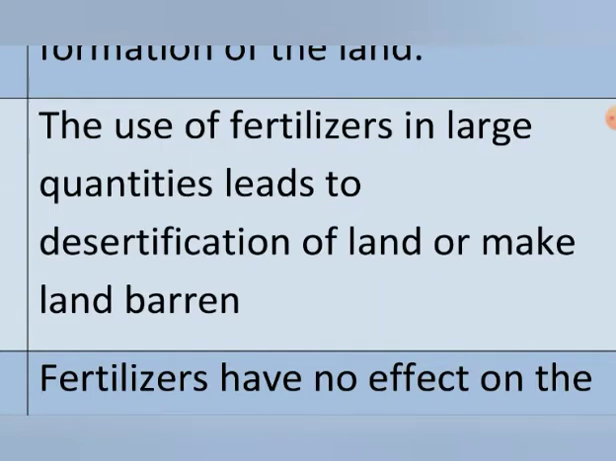Desertification of the land means, because the fertilizers are chemicals, they are mostly alkaline in nature, regular use of the fertilizer makes the soil more alkaline, and when the soil becomes more alkaline, its fertility decreases. So it is the drawback of the fertilizer.